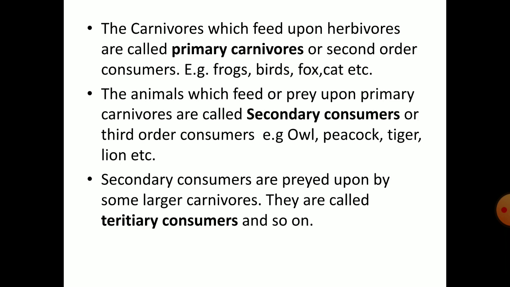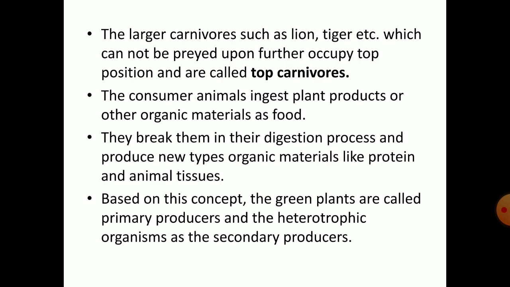They are also called third order consumers. Examples for secondary consumers are owl, peacock, tiger, lion, etc. Secondary consumers are preyed upon by some larger carnivores. They are called tertiary consumers, and so on. So, the carnivores are of three types: primary carnivores, secondary carnivores, and tertiary carnivores.